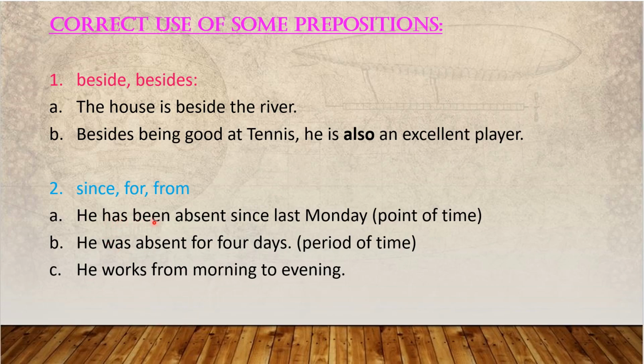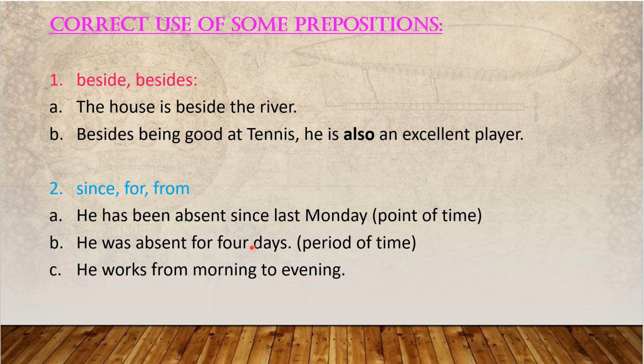Generally we use the perfect tense with since. Since last Monday, a point of time. From that particular last Monday onwards he is absent. But when we use for: he was absent for 4 days, a period of time. Some period, 4 days. Which 4 days? You don't know, but only 4 days. He was absent for 4 days, but from when to when, you don't know.